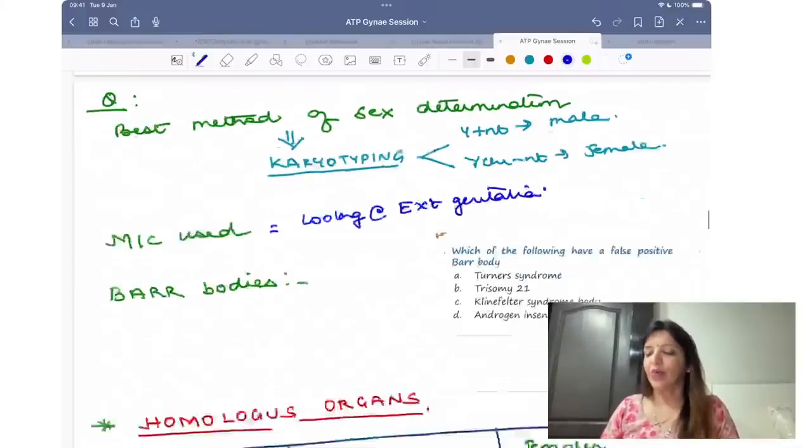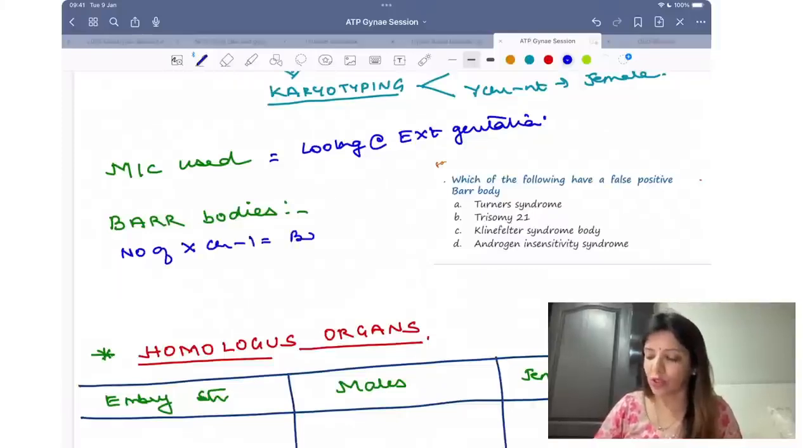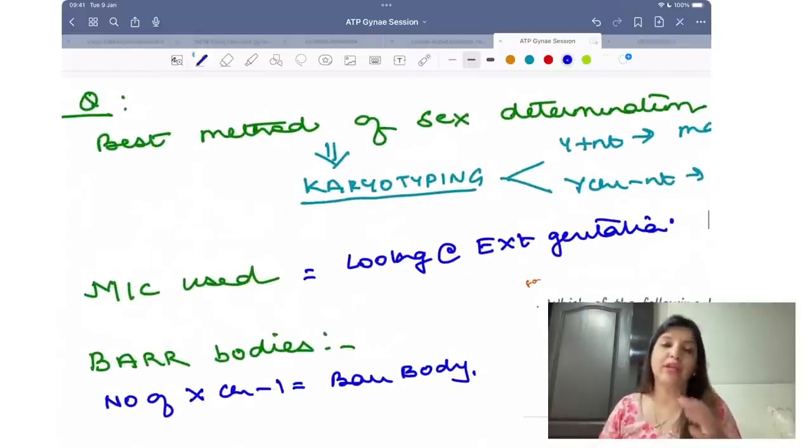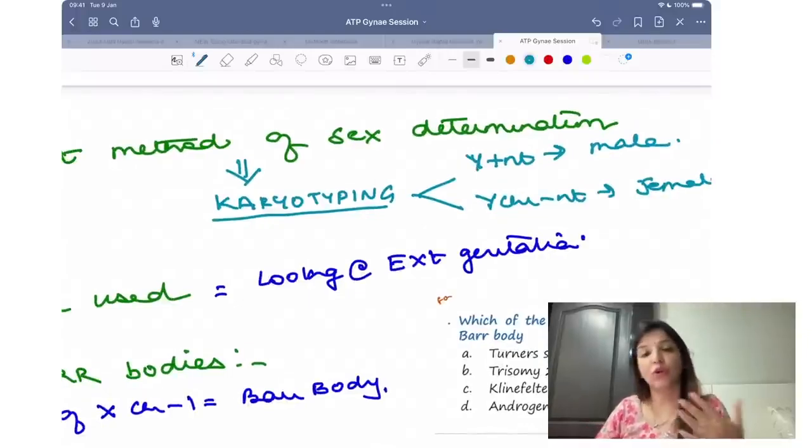Right? Then, what is bar bodies? Bar bodies is another method of sex determination where the number of X chromosomes minus 1 is equal to the number of bar bodies. Now over here I want to tell you karyotyping is the best method. So according to karyotyping, if Y chromosome is present, we call them males. If Y chromosome is absent, females.